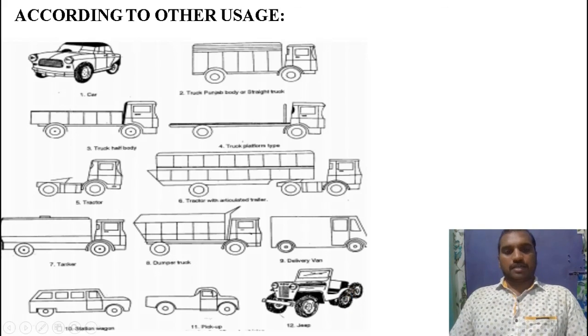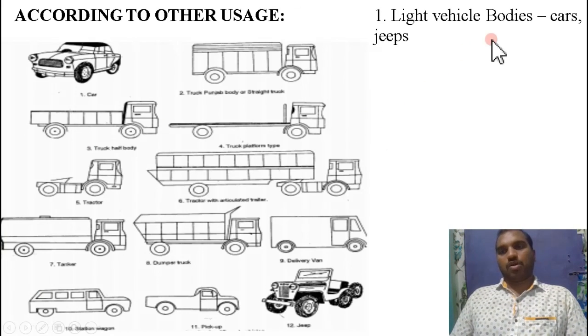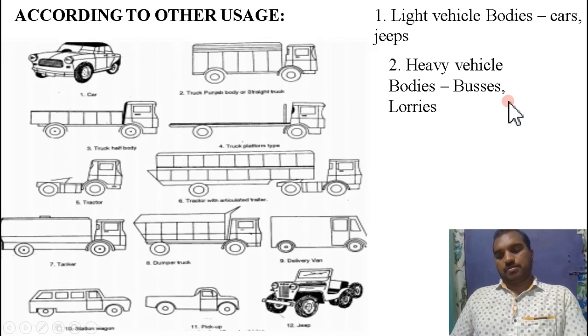So these are the different types of bodies according to the usage they have been classified. So now if you observe the points, light vehicle bodies are cars and jeeps. Cars and jeeps will come under the light vehicle. Coming to the heavy vehicle bodies, buses and lorries. Lorries and buses will come under the heavy vehicle bodies.